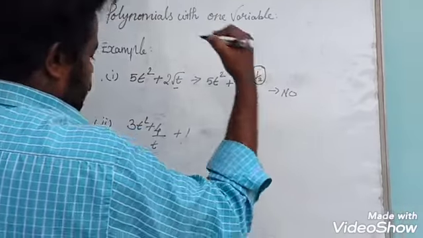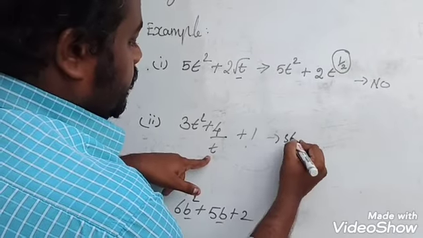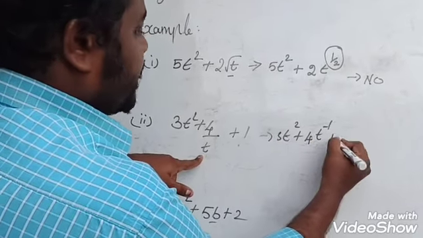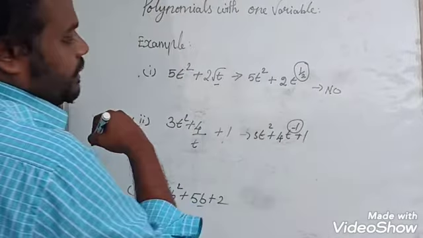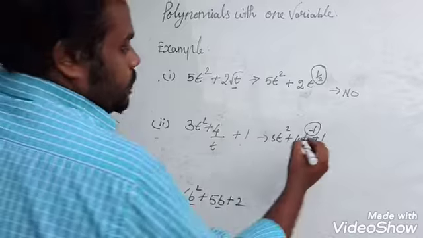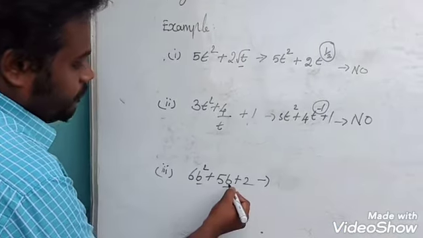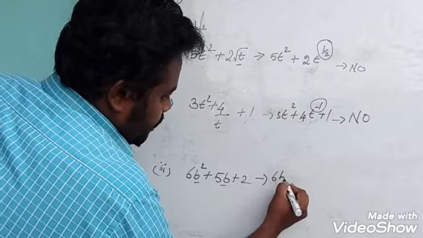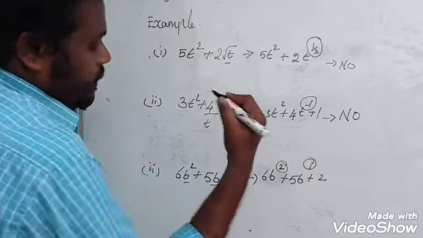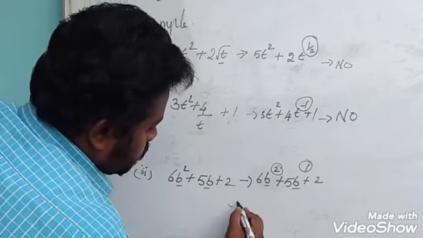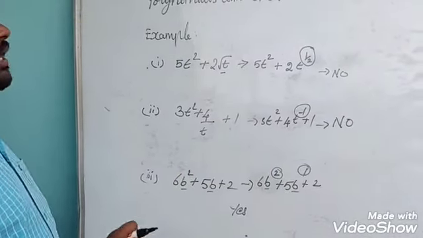So no. The same way, here the second expression: 3t square plus 4t power minus 1 plus 1. The second term of the expression contains an integer as a power. Already I told, only whole numbers are allowed as powers. So this one we consider no. And the next one, 6b square plus 5b plus 2, that is 6b power 2 plus 5b power 1 plus 2. All the powers are whole numbers, which contains the variable b. So the answer is yes, it is a polynomial with one variable. This expression is also a polynomial.